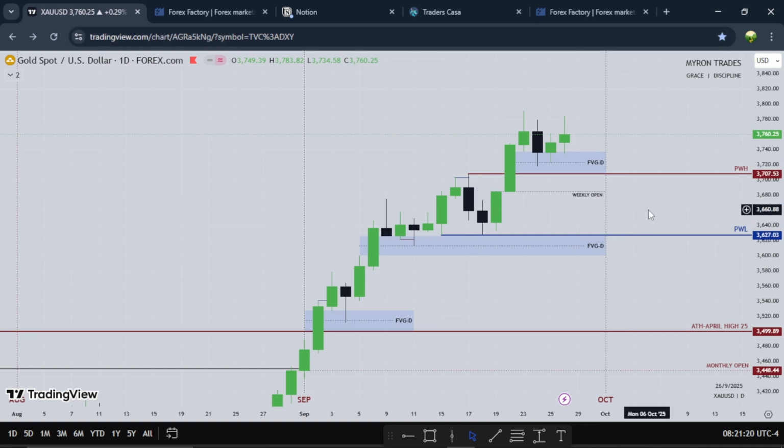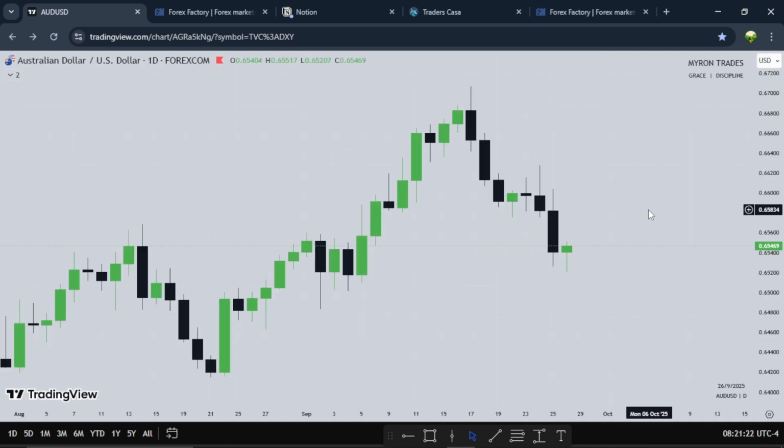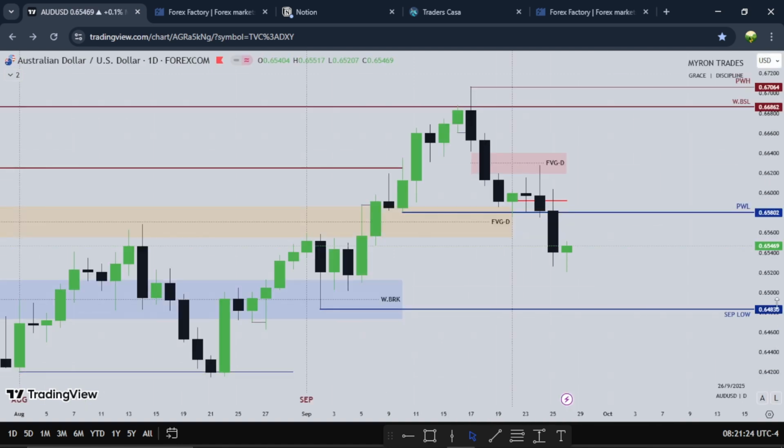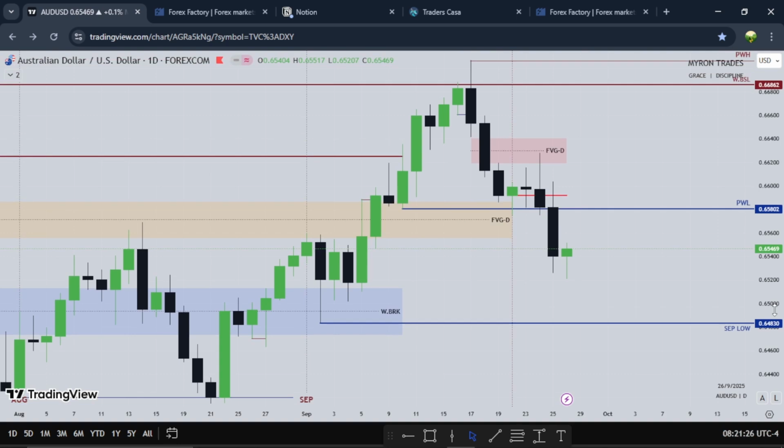So this AUD USD. AUD USD as well showed weakness since the dollar was bullish. So AUD was really weak. Look at Monday and Tuesday on AUD. Monday and Tuesday on euro and pound, we see bullish price action, right? Monday and Tuesday on AUD USD was pretty weak. Then we see this candle hits the fair value gap, right? Trades lower. Thursday trades lower.